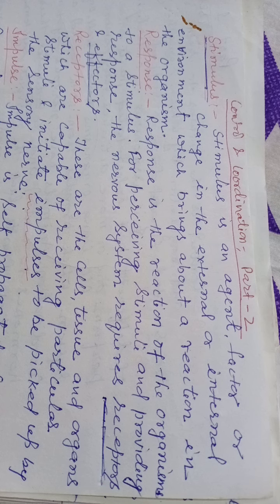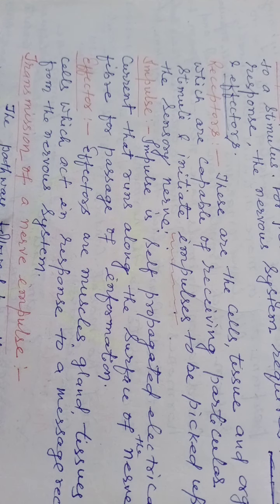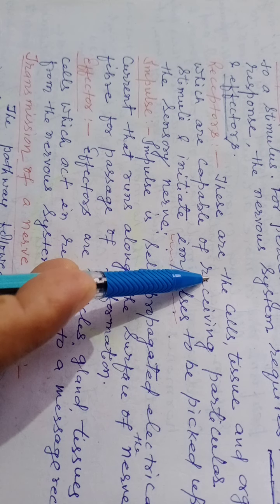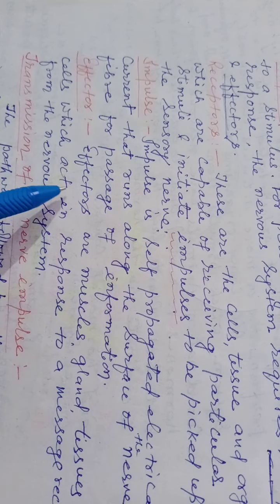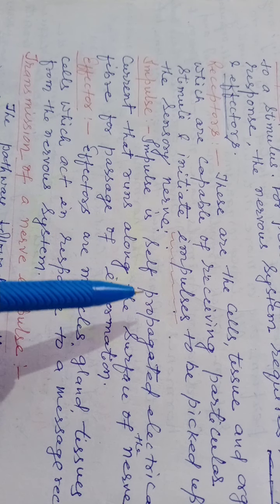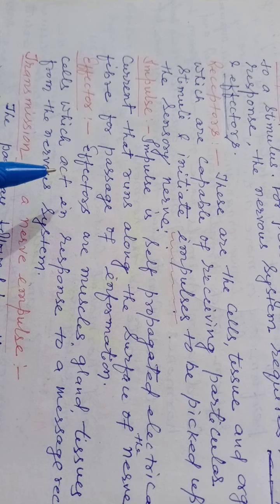Due to contraction and relaxation of muscles, the movement takes place. So the receptors receive the stimulus, it is conveyed via sensory nerve in the form of impulse, and the effector does the work accordingly.